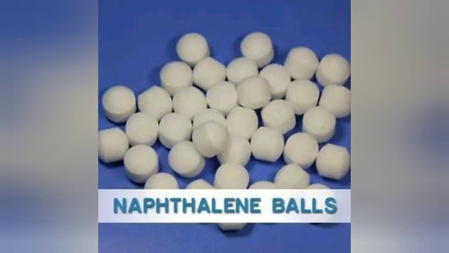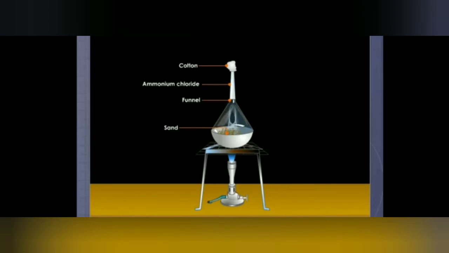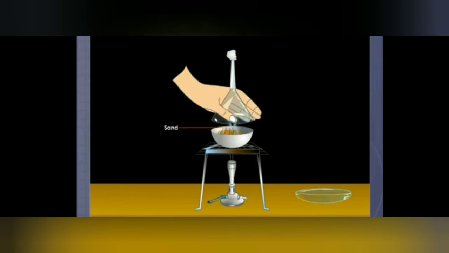Sublimation can also be used to separate materials like ammonium chloride, camphor, and iodine from other substances which do not sublime. For example, to separate ammonium chloride from sand, the mixture of ammonium chloride and sand is taken in a china dish. Then it is covered with a funnel. The opening of the funnel is plugged with cotton. Then the china dish is heated gently on a tripod stand. Ammonium chloride can sublime on heating, so it changes into vapors and gets condensed on the cooler sides of the funnel. The sand cannot sublime, so it remains behind in the china dish.